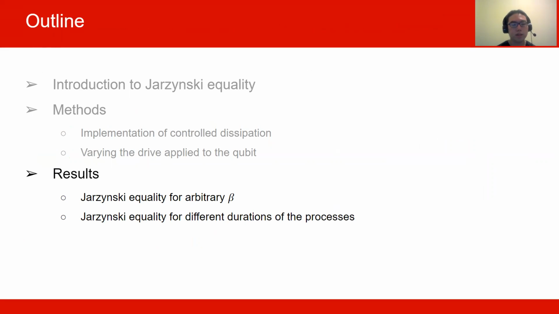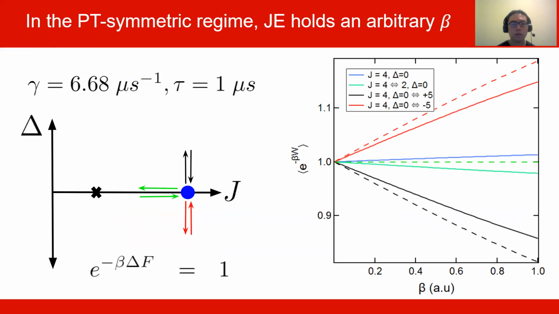So now that we have talked about our methods, let's delve into our results. First, we confirm the Jarzynski equality for an arbitrary beta. On the top left, I have put the parameters that we're using. We use a decay rate of about 6.68 inverse microseconds and a duration of the loop of about 1 microsecond. On the bottom left, I have put the parameter space with the color-coded processes for reference. On the right, we have our plot.